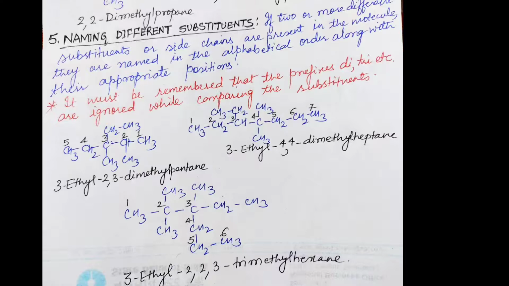And the last example is 3-ethyl 2,2,3-trimethyl hexane, because in the longest selected chain 6 carbon atoms are present, ethyl is attached at the third position, and methyls are attached at the 2, 2 and 3 positions. So the name will be 3-ethyl 2,2,3-trimethyl hexane.